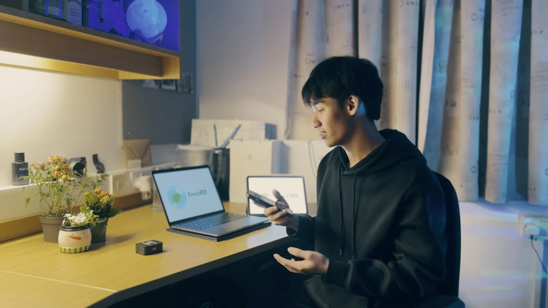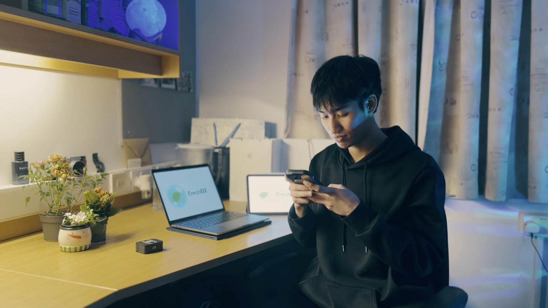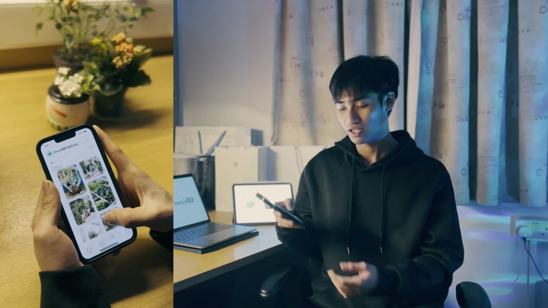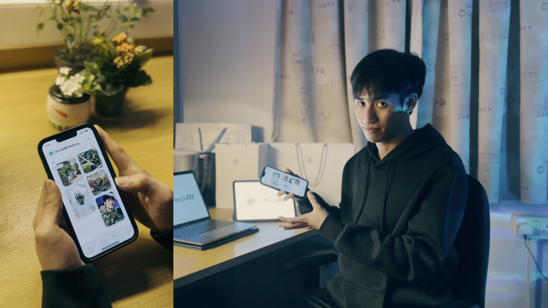As you saw before, I tried to record my plant, but it failed. So I take a picture with them. So it might be okay with that. So I go to save it. Okay, so you can see my photo in my gallery.